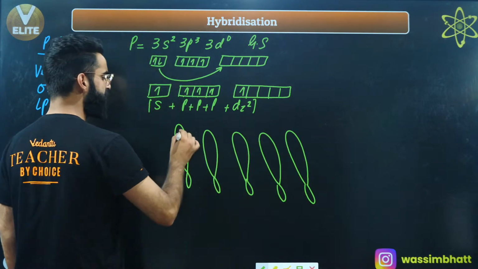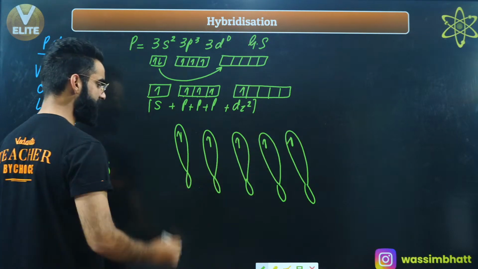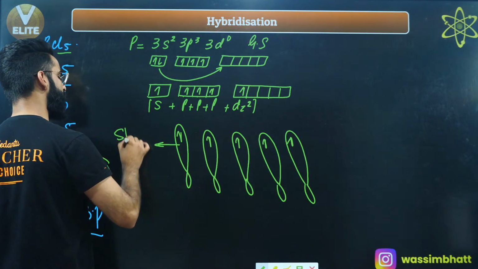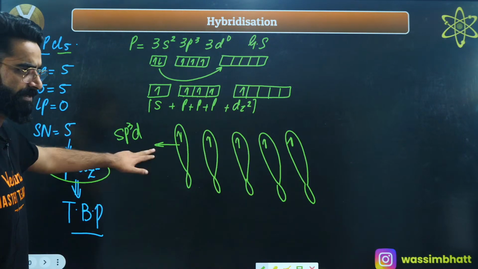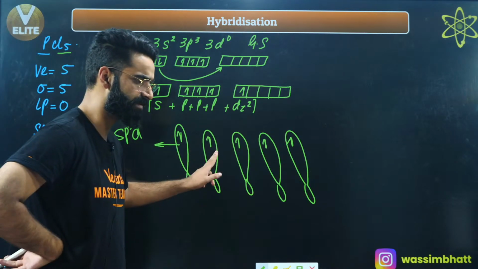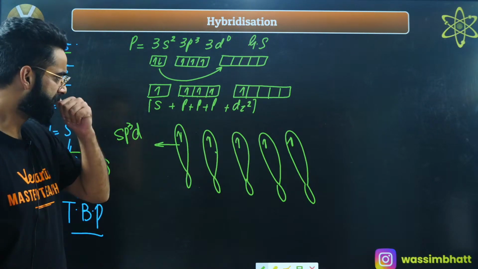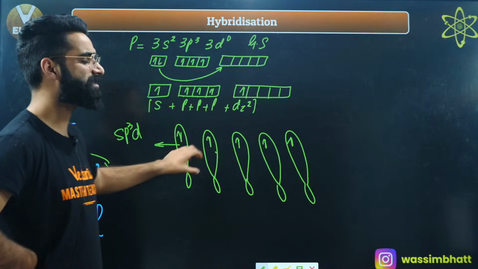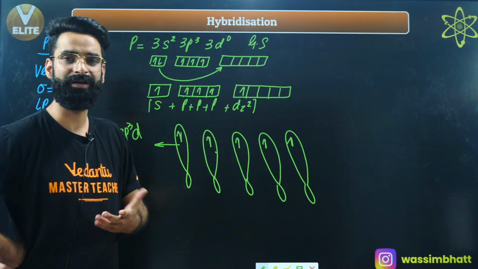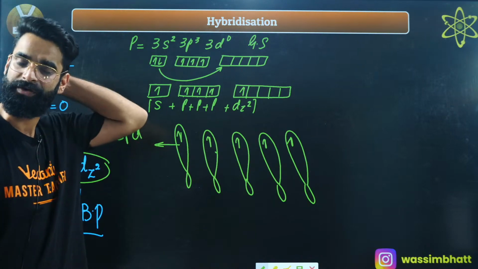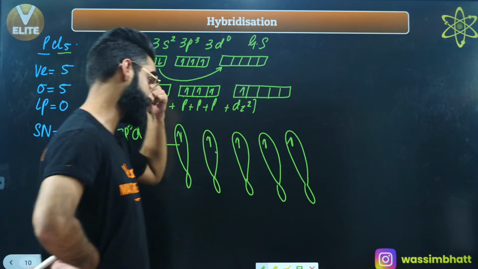So every orbital will contain one electron. And at the same time, I'm calling every hybrid orbital over here an sp3d hybrid orbital. This is an sp3d hybrid orbital. This is again an sp3d hybrid orbital. Again an sp3d hybrid orbital. Now, the point is, we need to arrange these hybrid orbitals in such a way that the repulsions between them should be minimum, stability should be maximum. Now, how do we arrange them? Have a look.